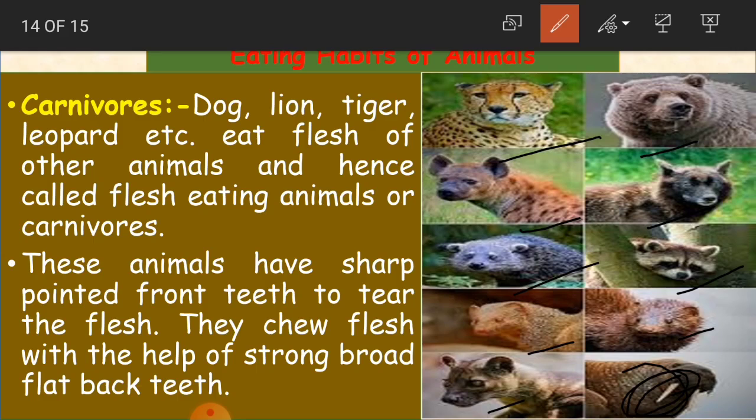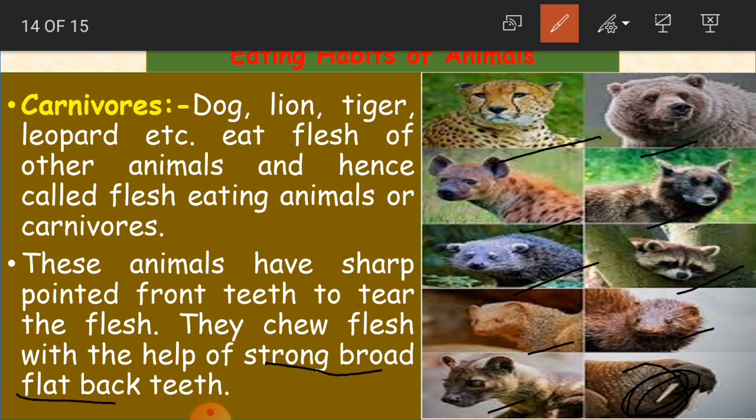Yes or no? With the help of their sharp teeth, they tear the flesh, and they chew the flesh with the help of strong, broad, flat back teeth. Same here also, they chew the food, that is the flesh of the animals, with the help of the strong, broad and flat back teeth.